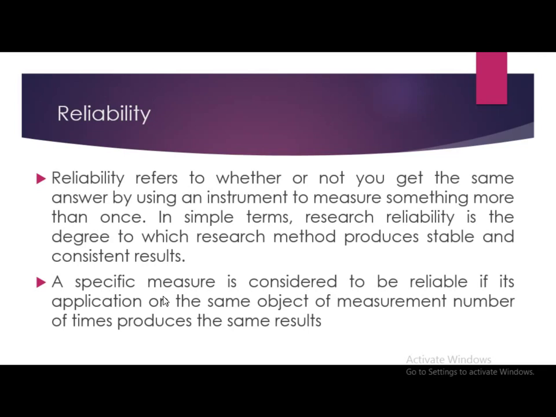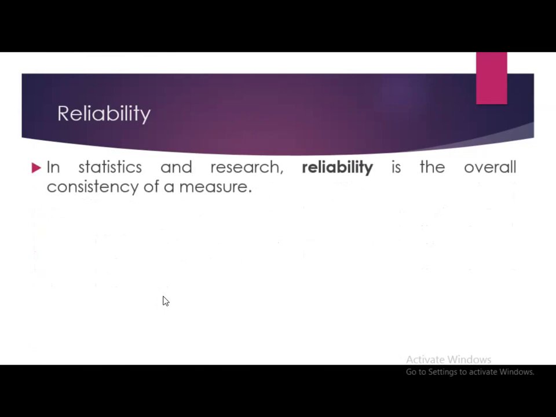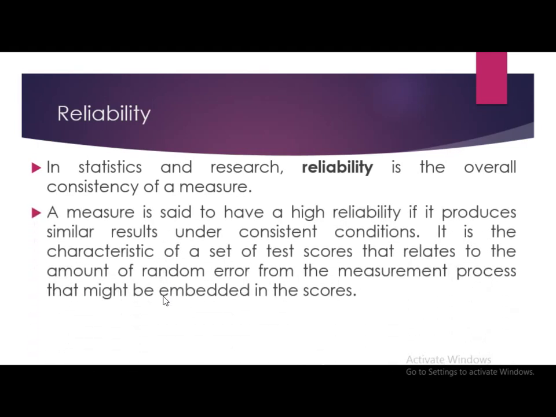A specific measure is considered to be reliable if its application on the same object of measurement a number of times produces the same results. In statistics and research, reliability is the overall consistency of a measure. A measure is said to have high reliability if it produces similar results under consistent conditions.